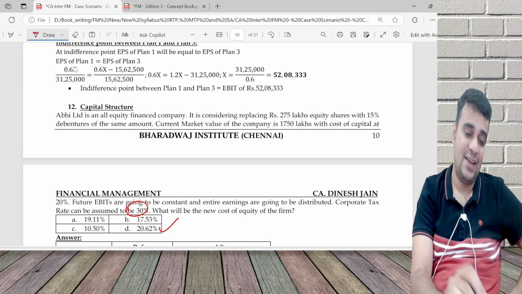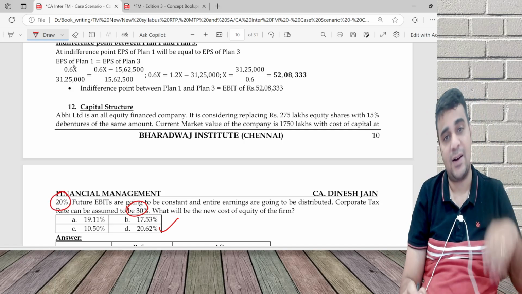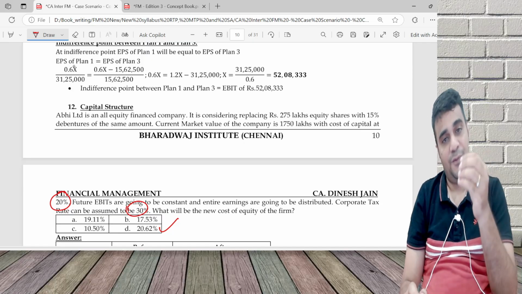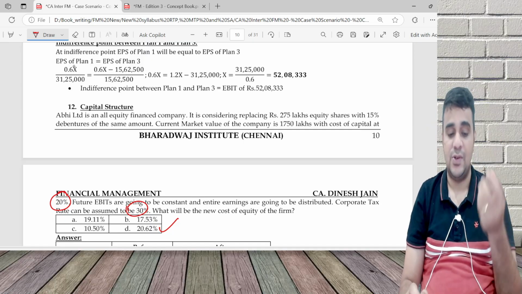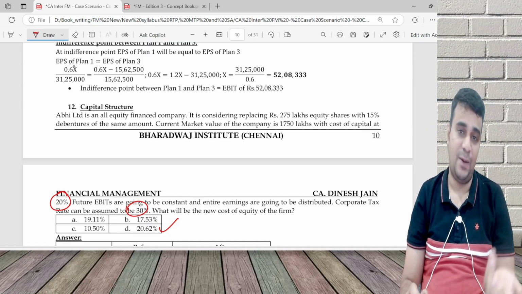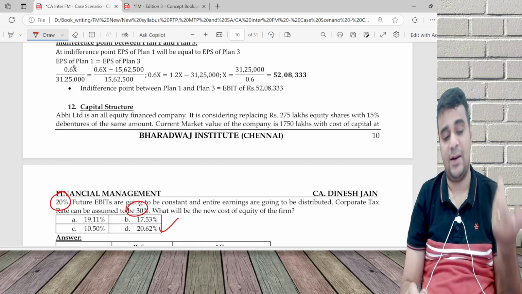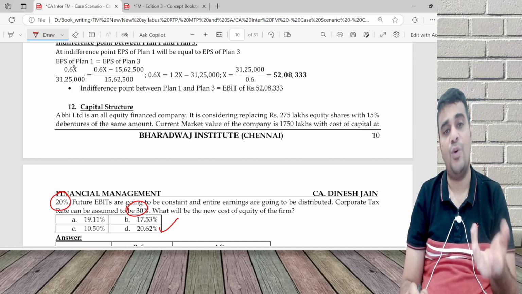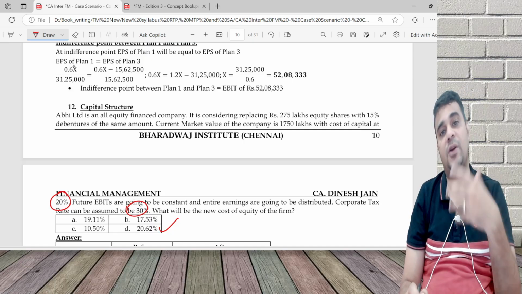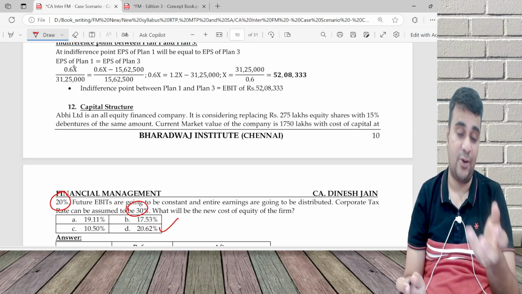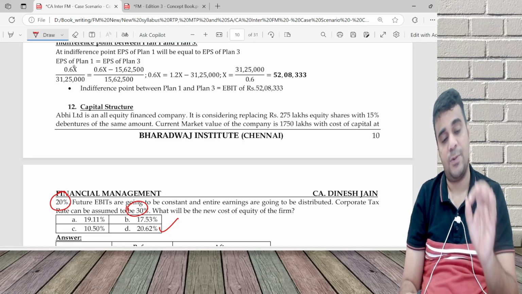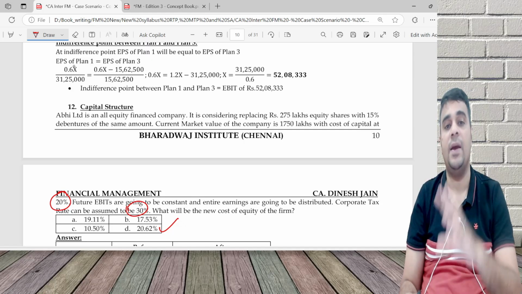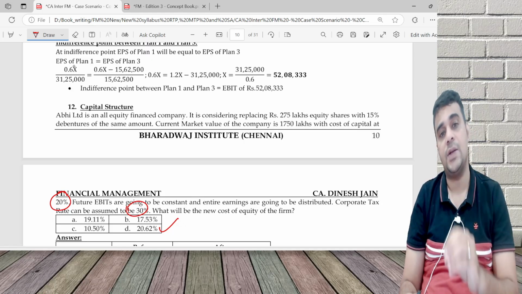See, originally the cost of capital is 20%, our cost of equity is 20. If you borrow more under this approach, cost of equity will go up. So if 20 has to go up, answer is only 20.62. 19 can't be, 17 can't be, 10 can't be. I did so many calculations. I could have directly written 20.62 because cost of equity will only go up in case you borrow more according to this approach.